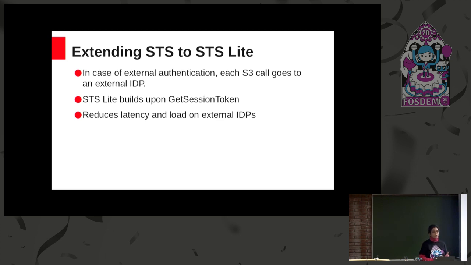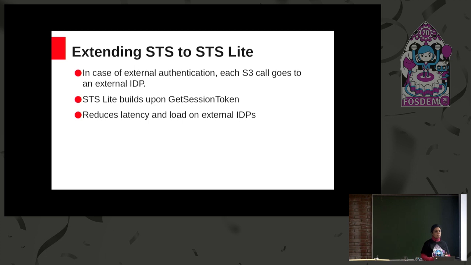But in case of external authentication mechanisms, all S3 calls have to be routed to any external IDP which will make sure of the authentication part. So this introduces a lot of latency in authenticating any S3 call and also sometimes overloads the external IDP.